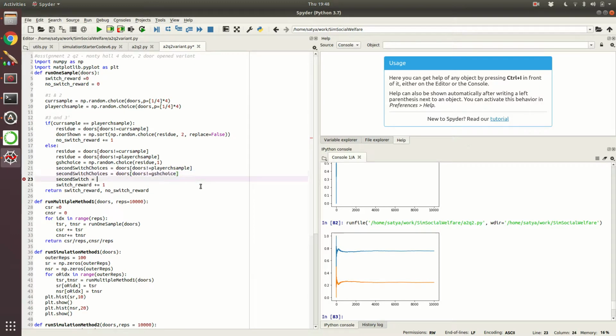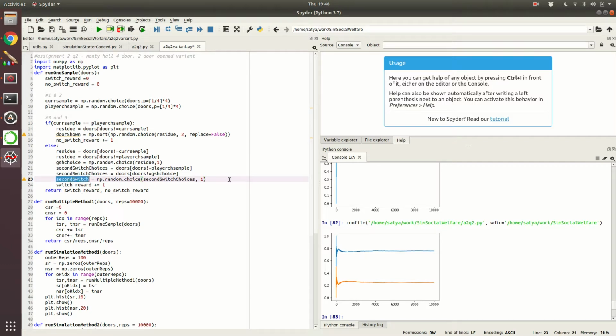Then you make a choice with np.random.choice on the second switch choices, and out of that you choose one. You could have done it the other way also, like with p equal to and so on, but this is also fine and should work.